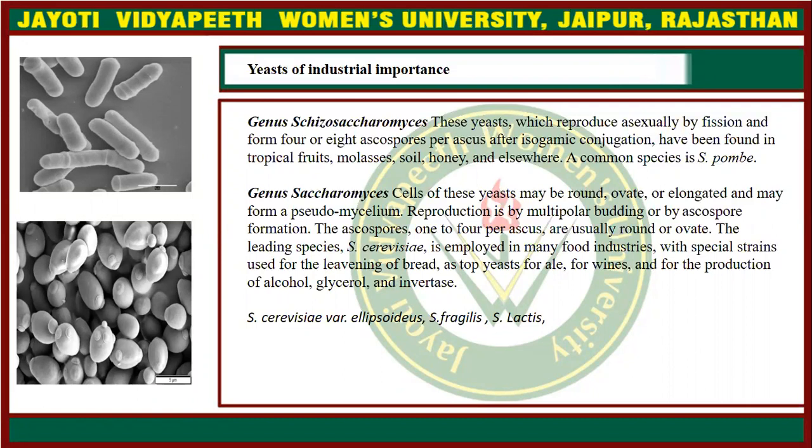The first genus, which is most important in yeast, is Schizosaccharomyces. These yeast reproduce asexually by fission and form 4 or 8 ascospores per ascus after isogamic conjugation, and they have been found in tropical fruits, molasses, soil, honey, and different types of food sources.